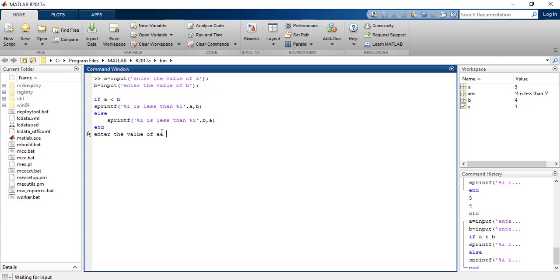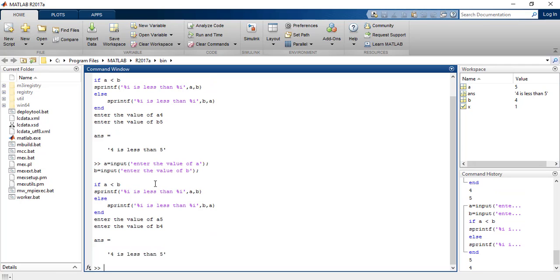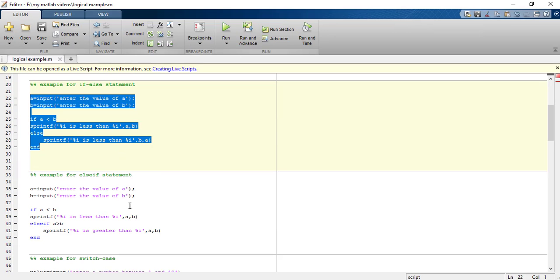If we enter 4 and 5 as previously done, it prints that 4 is less than 5. The other option was if 4 is not less than 5, then this part of the program is executed, right? The first number was 5, the second number was 4, so in this case the else statement was executed.